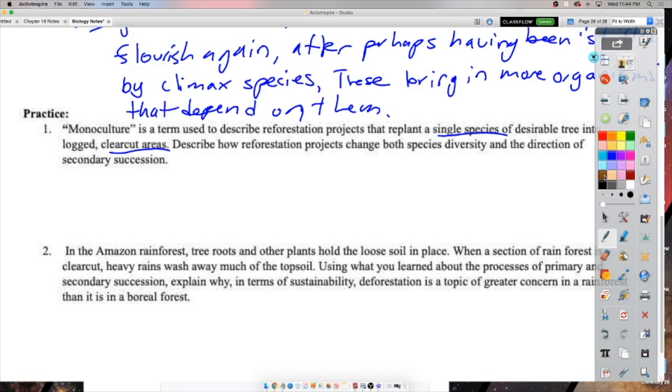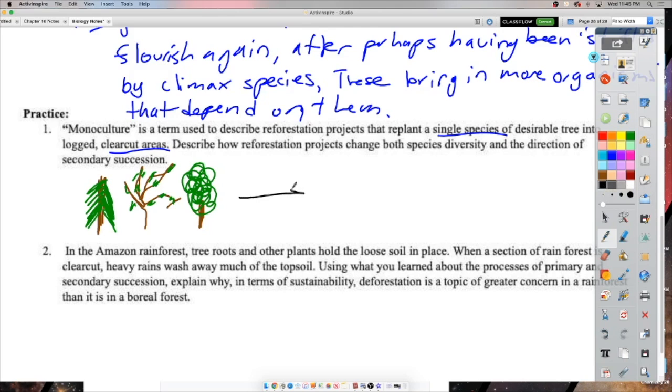So imagine before we have a climax community. Now remember, a climax community has a high biodiversity. So maybe it has some coniferous trees, right? Like a lodgepole pine. Maybe it has like an aspen poplar, a deciduous tree, maybe like a balsam poplar. Okay, so it has all of these different types of organisms living in here. And don't forget everything that depends on them too, right? All the animals that depend on them too.